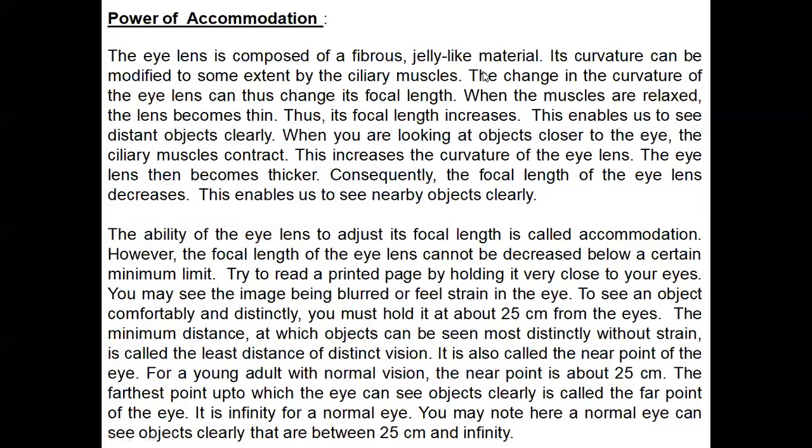So friends, whenever the eyes have no problem of any type, they see a clear object, a clear image, at distances from a minimum of 25 centimeters up to infinity, as the basis of a normal eye.